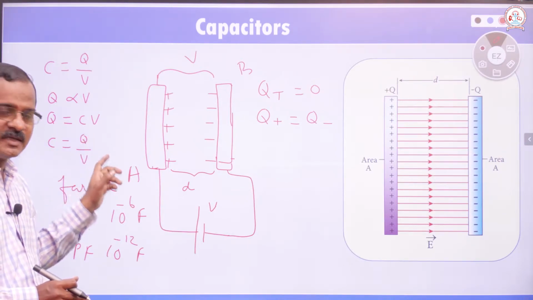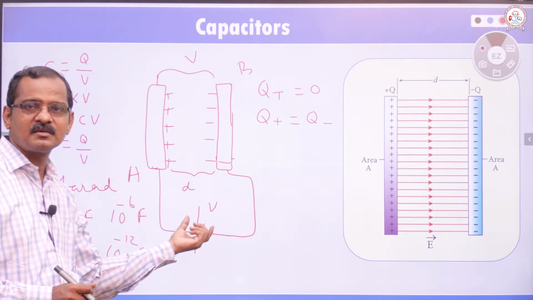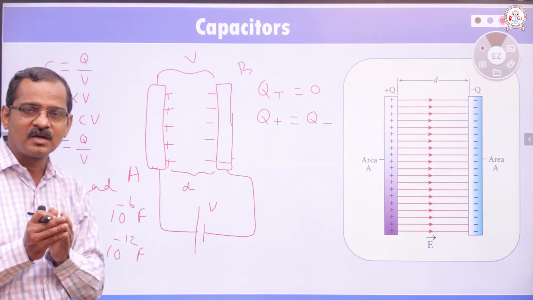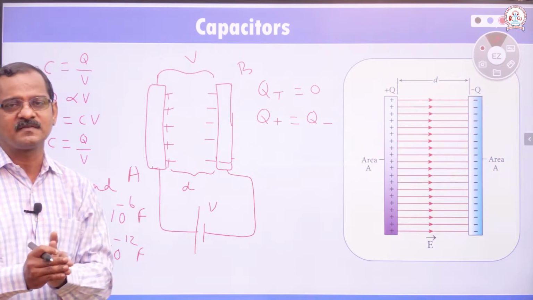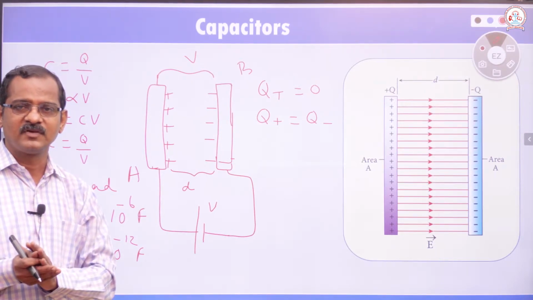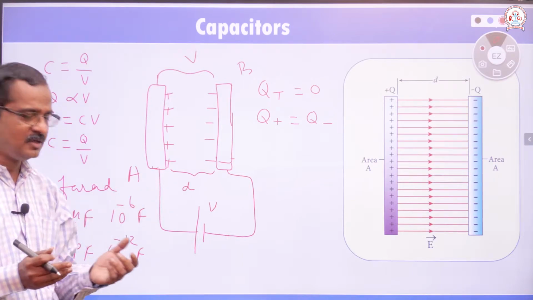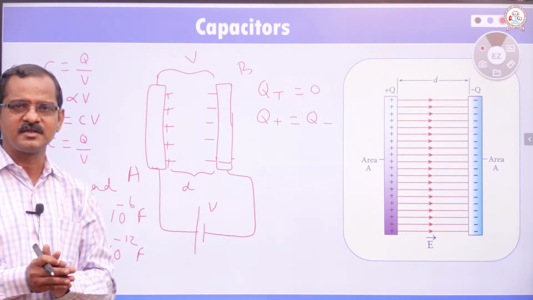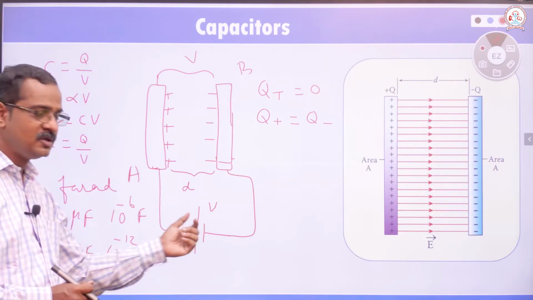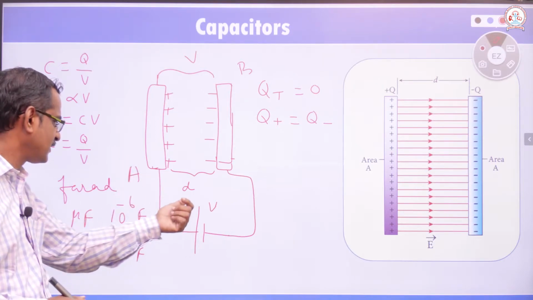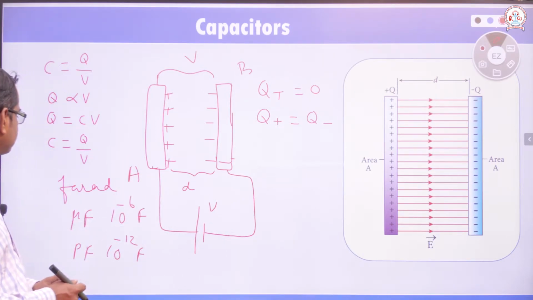So what do you understand? By increasing the potential in the battery, we are not going to increase the capacitance of the capacitor. Capacitance of the capacitor is constant. For example, if you are using a capacitor of 2 microfarad, the capacitance is constant. If you change the V value, only the charge value will change. Capacitance will not change by changing the V value.